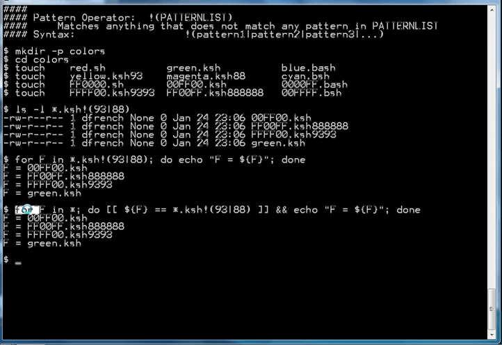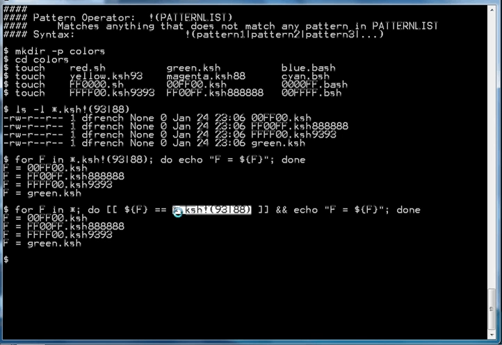In this third example, we're going to use a for loop again, but this time we get a list of all files in the current directory and assign each one to the f variable, one file name at a time. It loops through the entire list of files in the current directory, and it tests each value using the double square bracket test against the pattern that we specified.